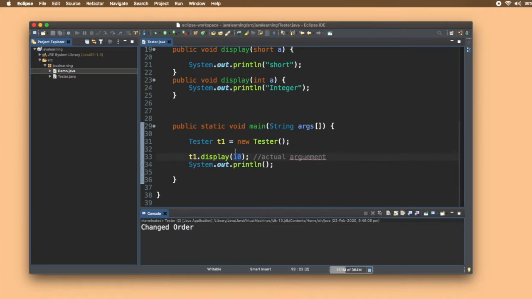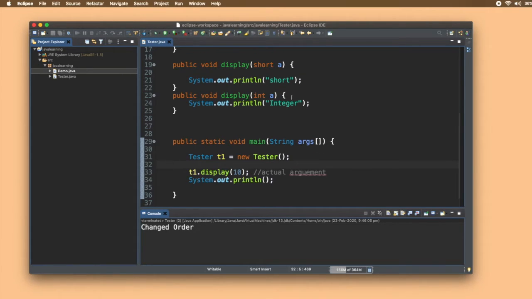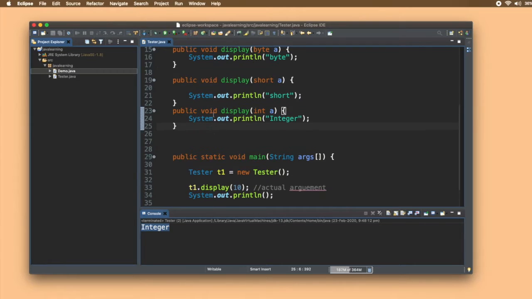So it will match the type. 10 is an integer constant, so it will look for the function which is having integer as a parameter. So this function will be called. Let me run and show you. There you go, integer is called. So it is differentiating based on type.